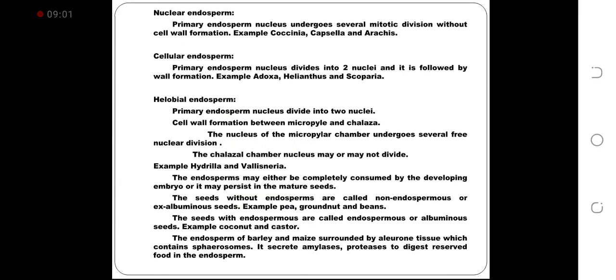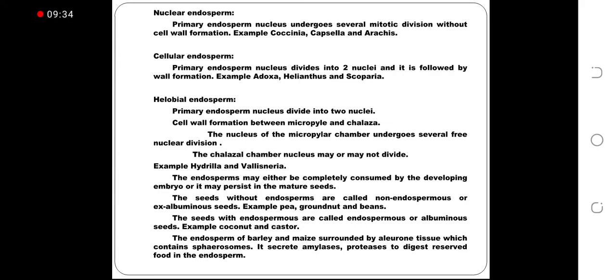Nuclear endosperm. Primary endosperm nucleus undergoes several mitotic divisions without cell wall formation. Example, Coccinia, Capsella and Arachis. Cellular endosperm. Primary endosperm nucleus divides into two nuclei and it is followed by wall formation. Example, Adoxa, Helianthus and Scoparia.